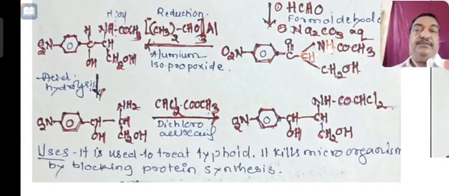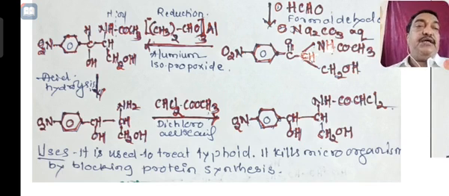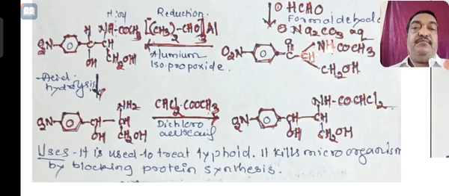Dear friends, this question is asked only once, but I don't think such a huge synthetic method for 5 marks is sufficient. It is probably more than 5 marks, but anyhow you have to repeatedly rewrite these equations and try at home. Chloromycin is used for the treatment of typhoid. It kills the microorganism by blocking protein synthesis.